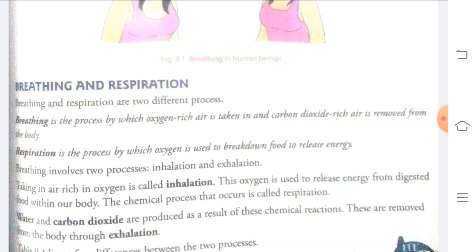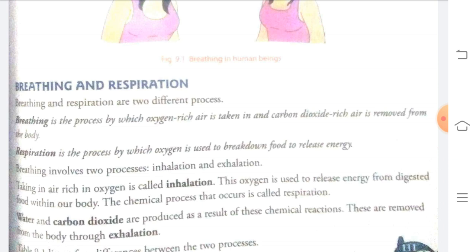So my dear students, breathing involves two processes. First one is inhalation, second one is exhalation. Taking in oxygen inside the body from the surrounding is known as inhalation.